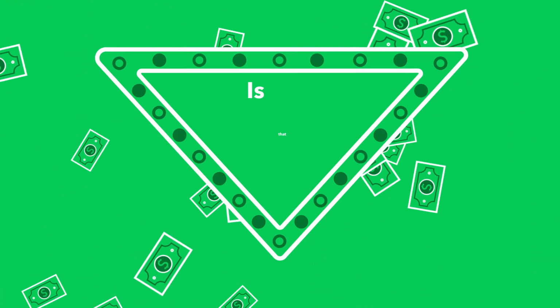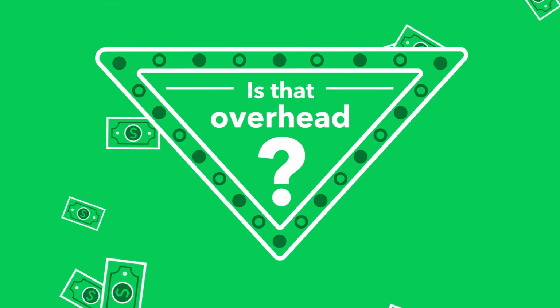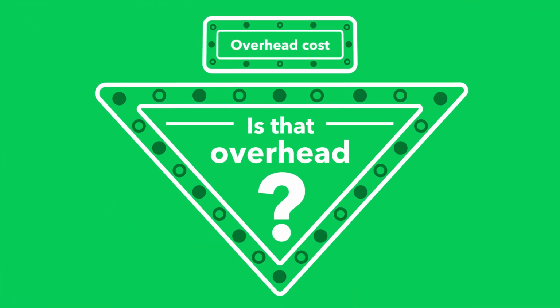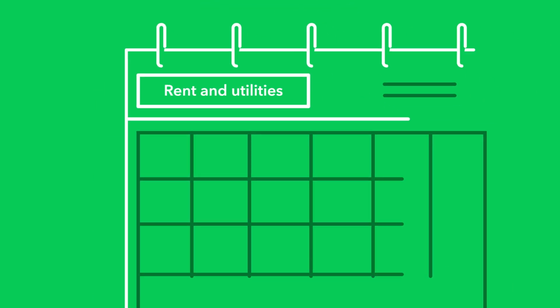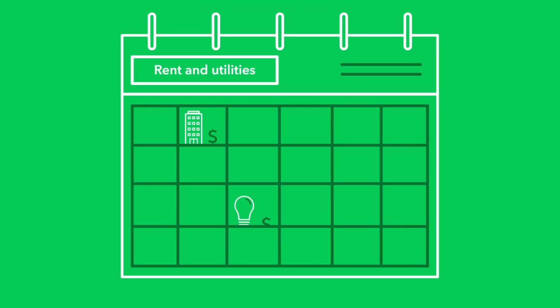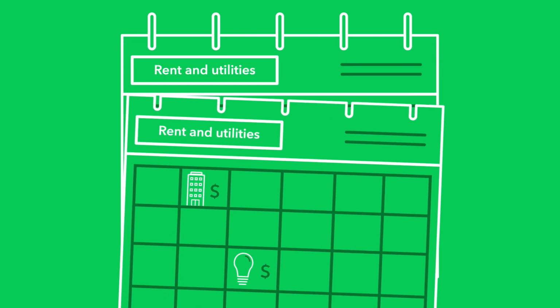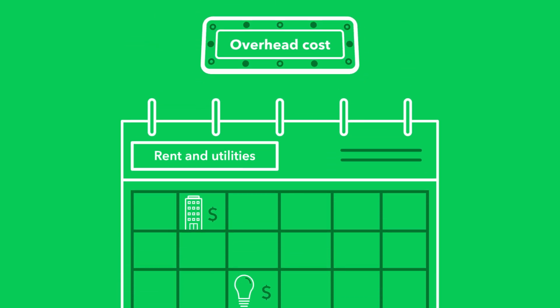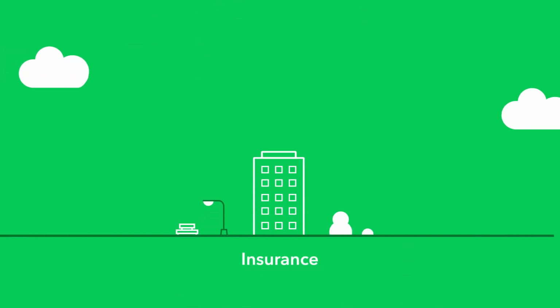So, let's play a game called Is That Overhead? You'll see some common expenses show up on the screen, and we'll decide if they're overhead or not. Rent and utilities. If your business has an office space, you have to pay the rent and utilities that come along with it. This is a constant cost that you know will pop up every month, and that makes it overhead. How about insurance? You know, you'll be paying it.